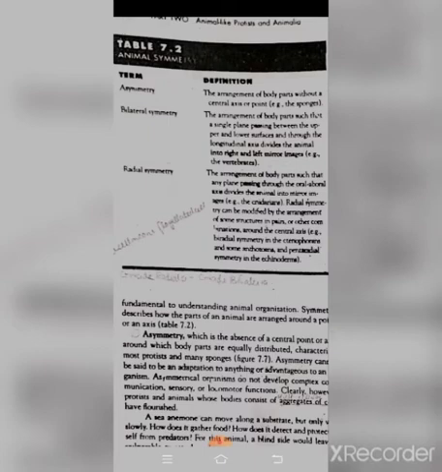Radial symmetry is the arrangement of body parts such that any plane passing through the oral-aboral axis divides the animal into mirror images, as in the case of cnidarians. Radial symmetry can be modified by the arrangement of some structures in pairs or other combinations around the central axis, as in biradial symmetry in the ctenophorans and some anthozoans, and pentaradial symmetry in the echinoderms.